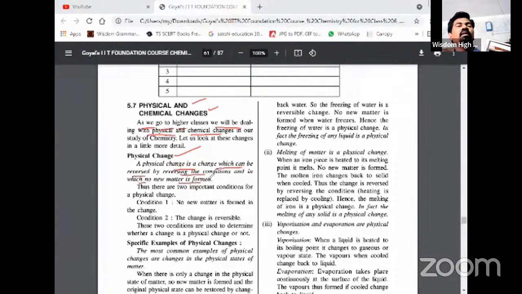Chemical change means what? If a particular substance is converting into another substance, then even if you reverse the conditions, the substance will not go back to the original substance. It means there is always a new substance. That is called a chemical change.